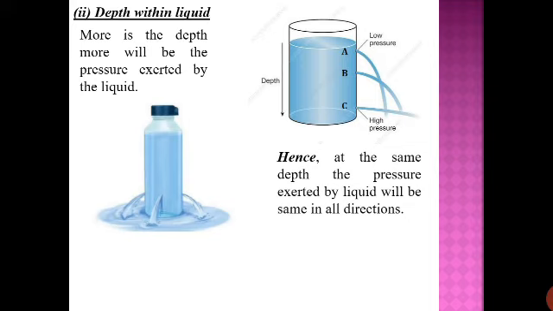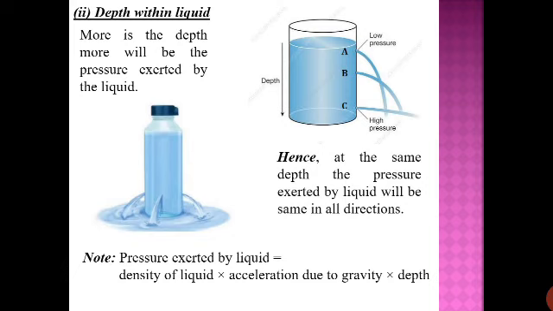So if you see the first picture, that is point B. At depth B, if you make a circle over the container passing through B, and if you make many holes on the circumference of that circle, you'll see the water coming out from all the holes will cover the same distance. This means everywhere at a particular depth the pressure is the same in all directions. So same depth, same pressure; more depth, more pressure. That is all to be understood.